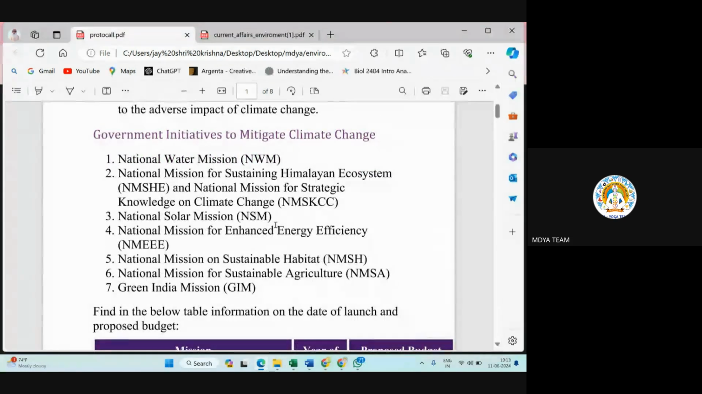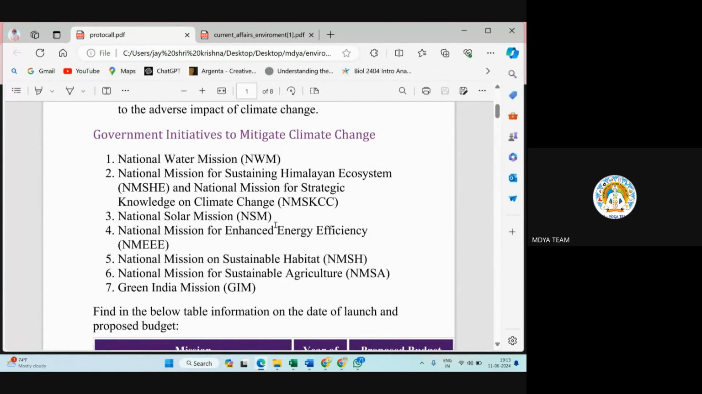Third one is National Solar Mission. Fourth one is National Mission for Enhanced Energy Efficiency. Fifth one is National Mission on Sustainable Habitat. Sixth one is National Mission for Sustainable Agriculture. Seventh is Green India Mission.